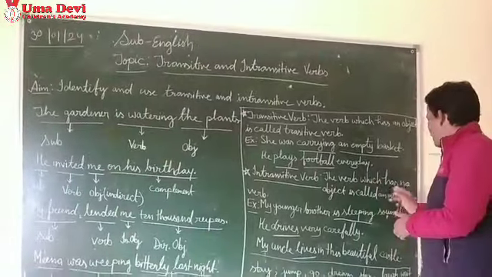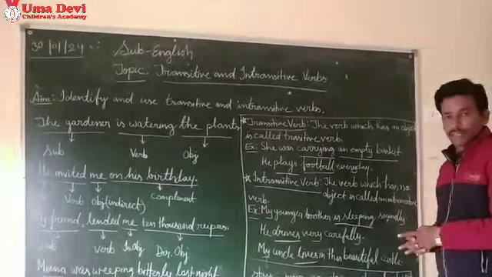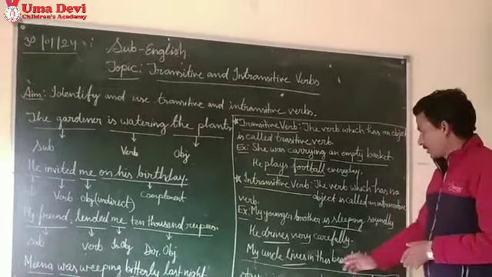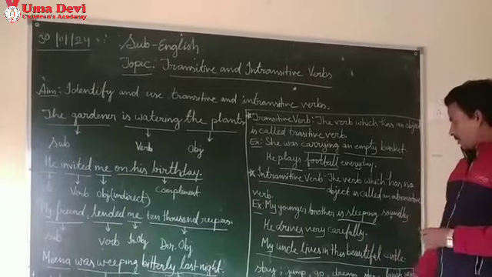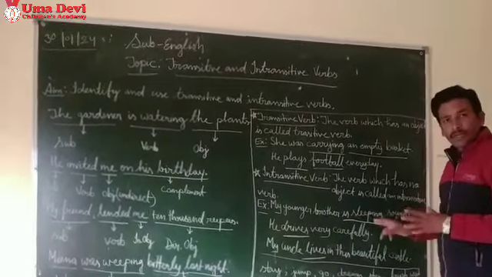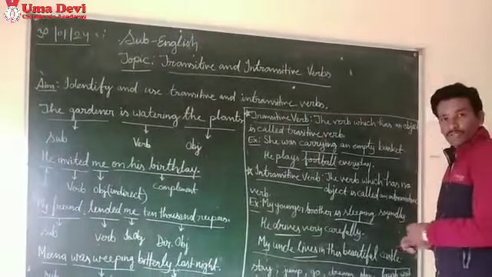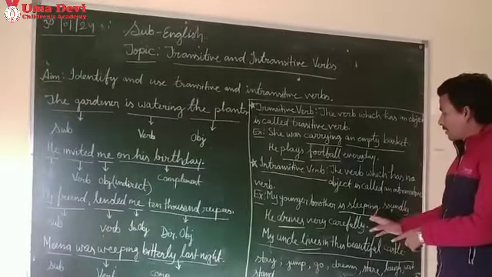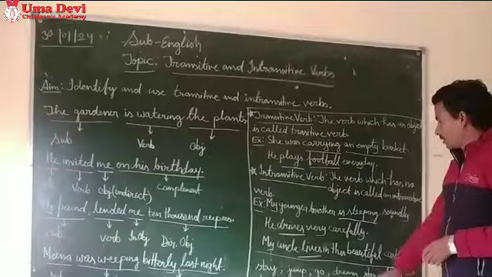The verb which has no object is called an intransitive verb. If there is no object, you can say this is an intransitive verb. See, my younger brother is sleeping soundly. Now, the verb is sleeping, but soundly is not an object. There is no object. So, if the verb has no object, it means that it is an intransitive verb.